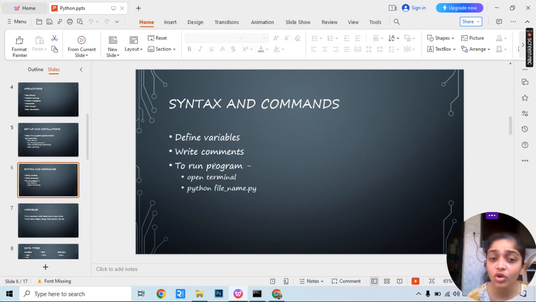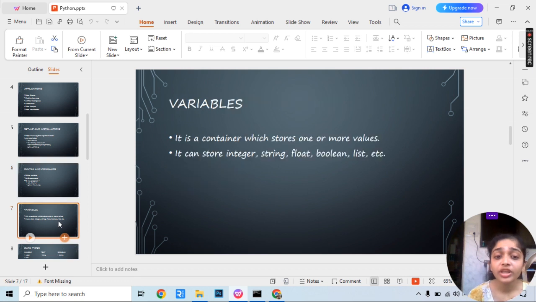Defining variables. So what is a variable? A variable is a container which stores one or more values. Now what do you mean by stores one or more values? So a variable is some sort of character or a container in which you can hold any value. You can put any value. I'll show you one example.